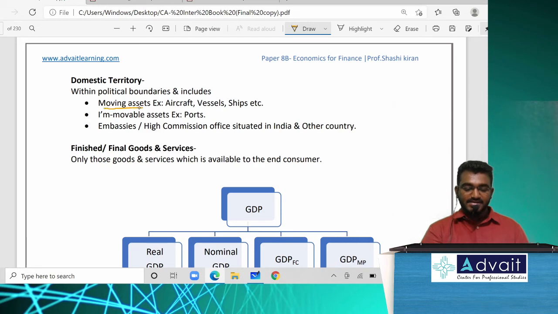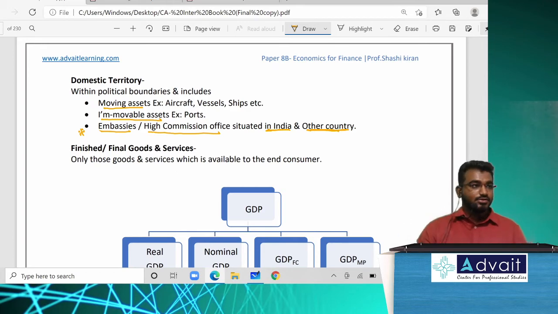All movable assets. All immovable assets. And then comes the most important. This is where my students will go wrong. Embassies or High Commissioner offices situated in India or outside India or in other countries.